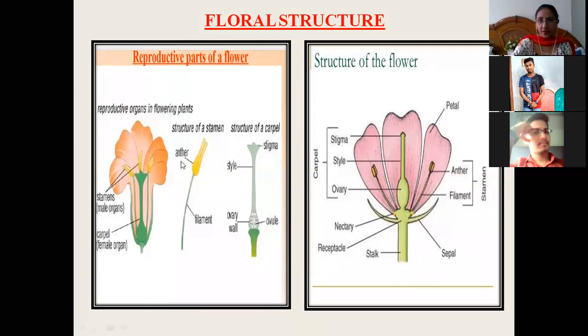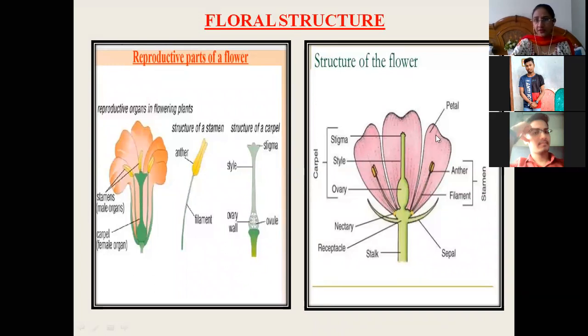First, the reproductive parts are stamens. Stamens are the male organs, whereas carpels are the female organs. Stamens के अंदर क्या क्या होते हैं? If we dissect the stamen, the structure of the stamen has the anther, and this long thing is called the filament. Whereas if we see the structure of a carpel, it has a stigma. This long tube-like structure is called the style, and this one is the ovary wall, and inside the ovary wall there are ovules. So this is the structure of the stamen, and this is the structure of a carpel. You should know all these things.